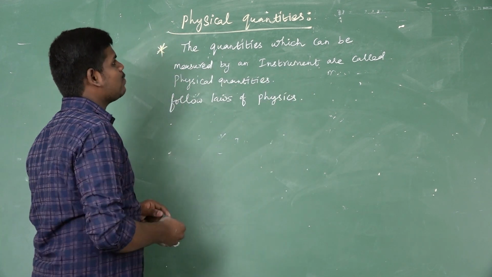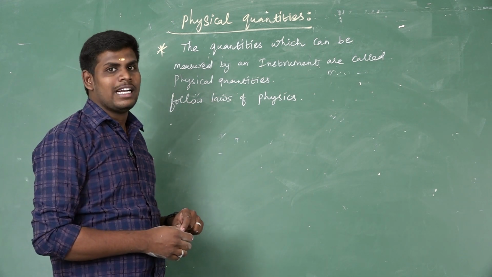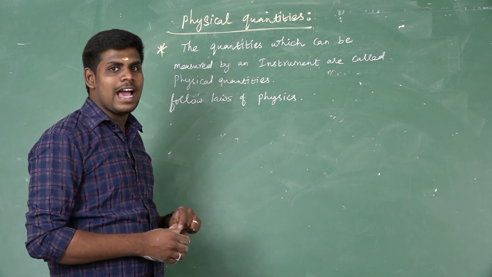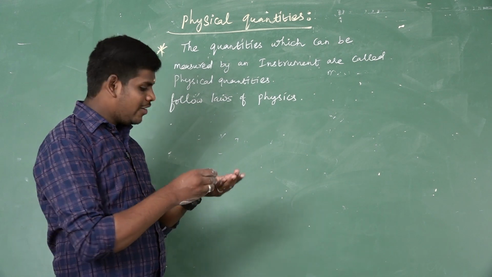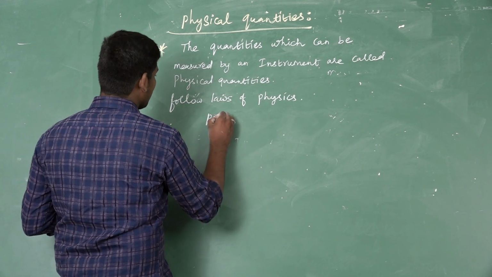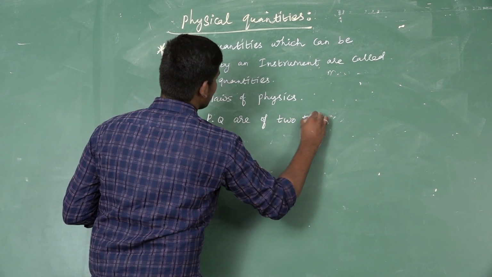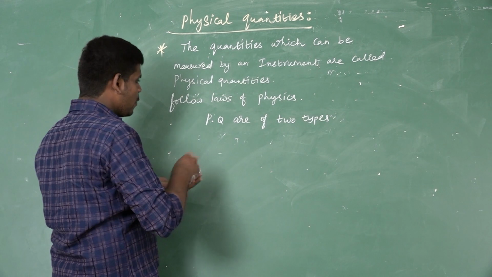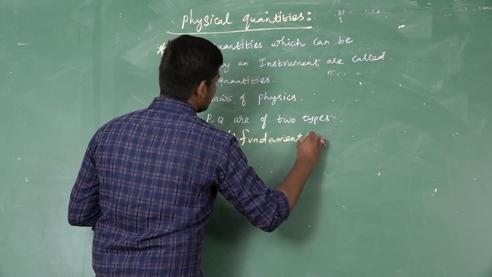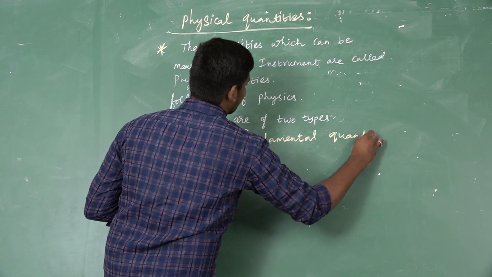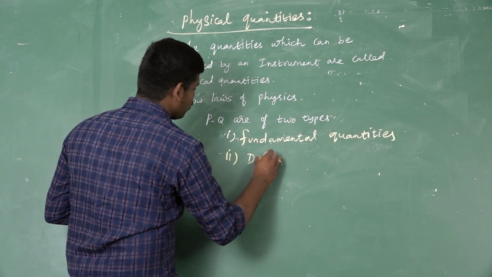What are the best examples of physical quantities? Length, mass, time, temperature, velocity, acceleration. These are the best examples of physical quantities. We know very well physical quantities are of two types. How many types are there? There are two types. One is fundamental quantities, and the second one is derived quantities.